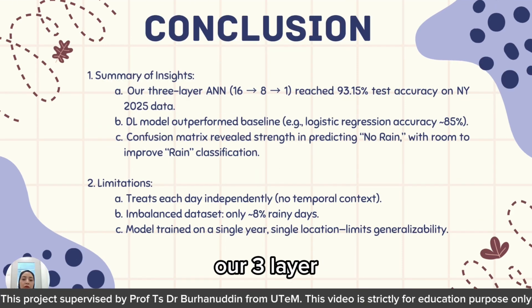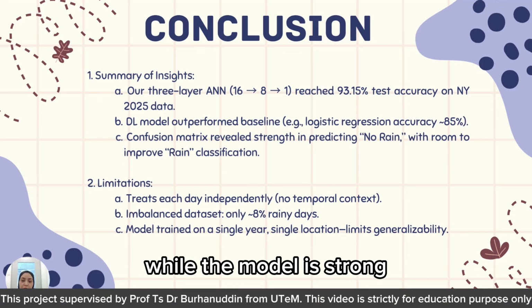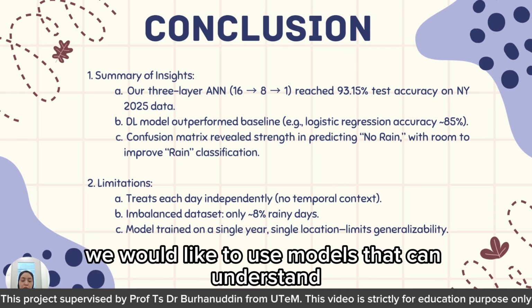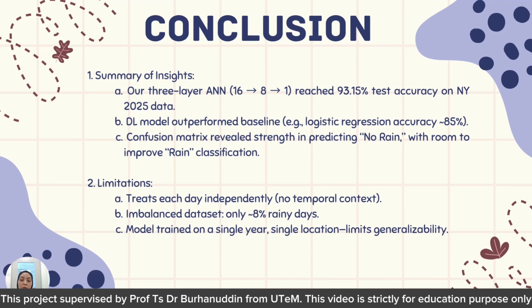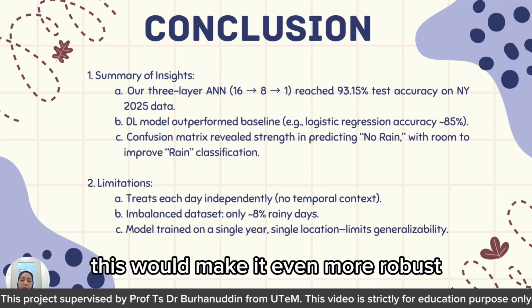To wrap up, our three-layer neural network successfully predicted rain with high accuracy. While the model is strong, we see clear paths for improvement. In the future, we would like to use models that can understand weather as a sequence over time and train it on more balanced data from different cities and years. This would make it even more robust.